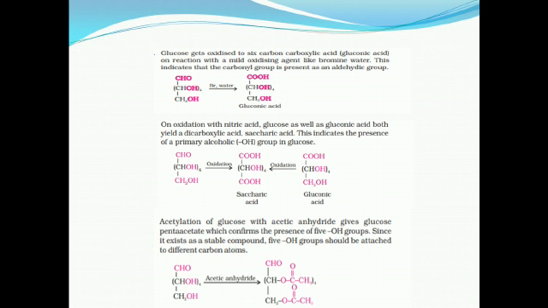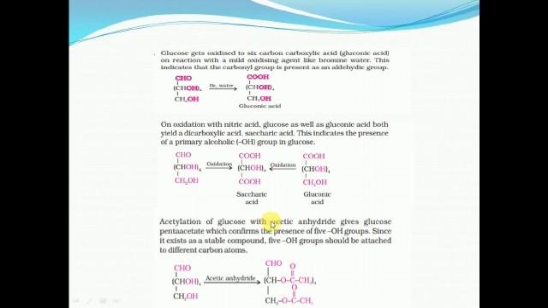And in the second reaction, when glucose undergoes oxidation with nitric acid, it forms saccharic acid. Even when gluconic acid undergoes oxidation with nitric acid, it also forms saccharic acid. This indicates the presence of a primary alcoholic group in glucose.